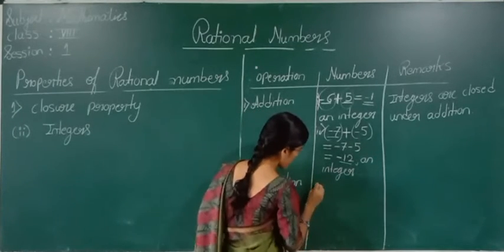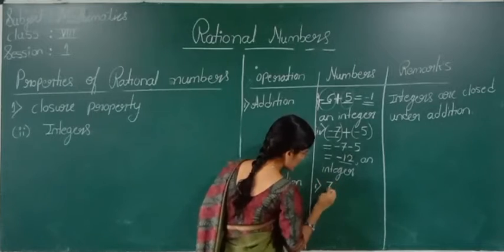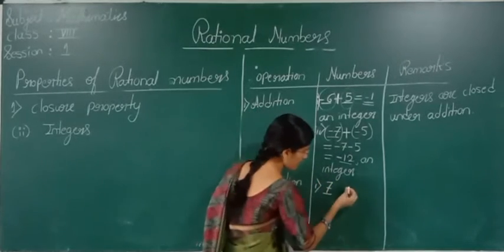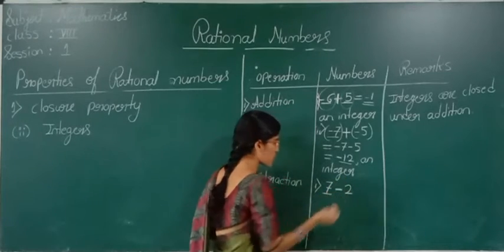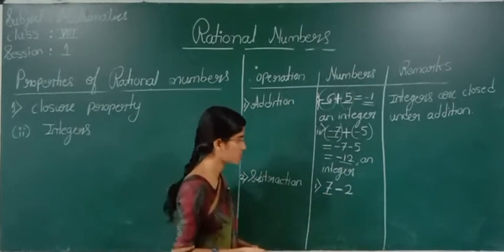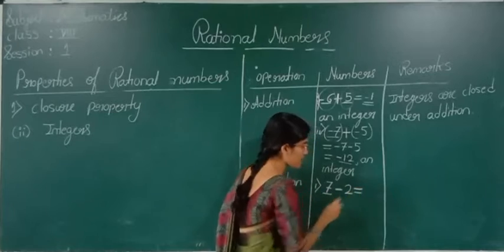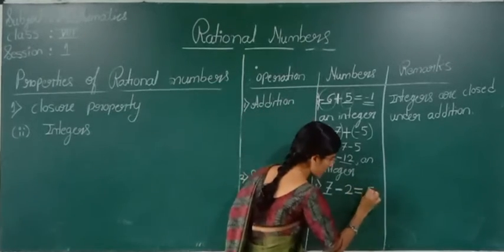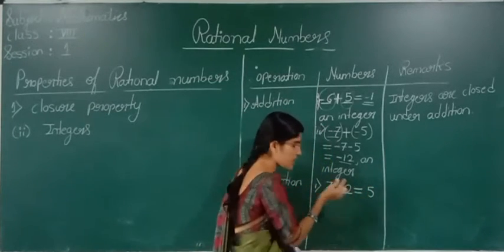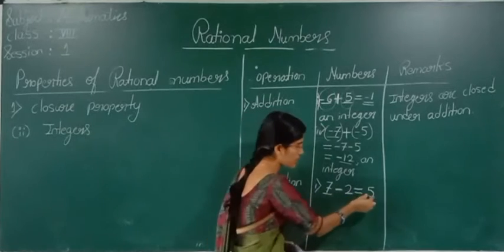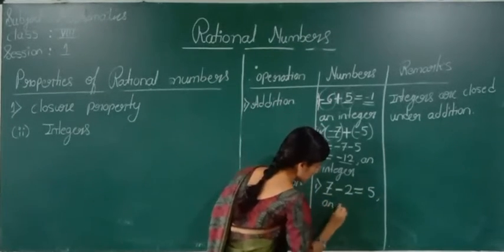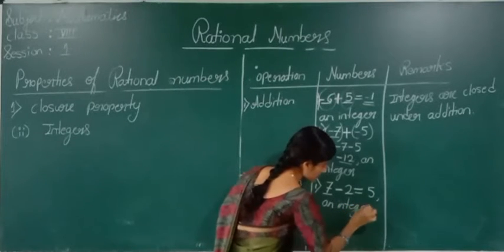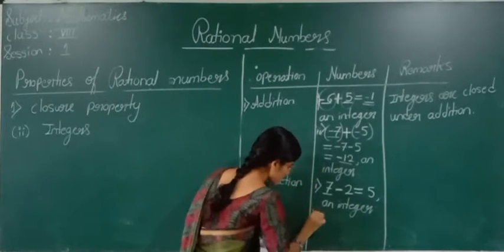Say I take two integers, 7 and 2. If I perform an operation of subtraction, tell me, what is 7 minus 2? 7 minus 2 is 5. Here 7 and 2 are integers, right? Is 5 an integer? Yes, 5 is an integer. Okay, we will take one more example.